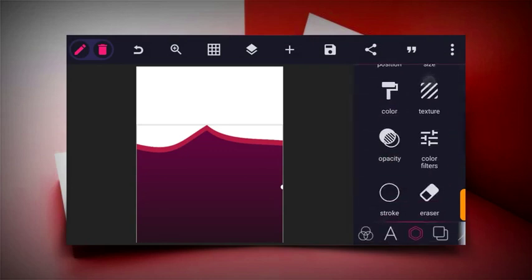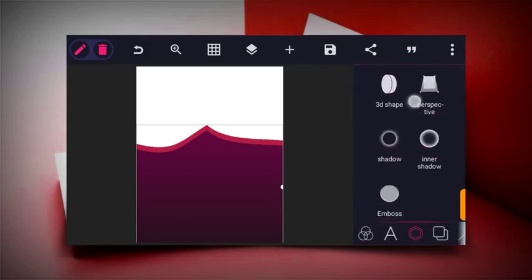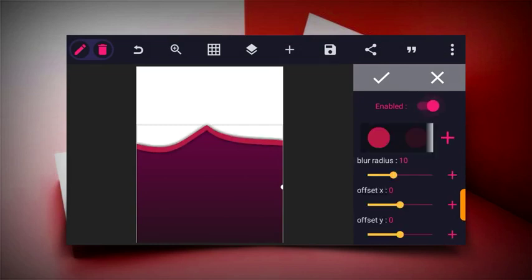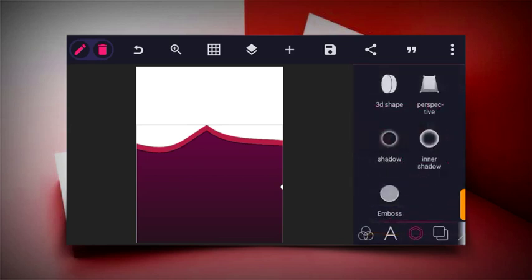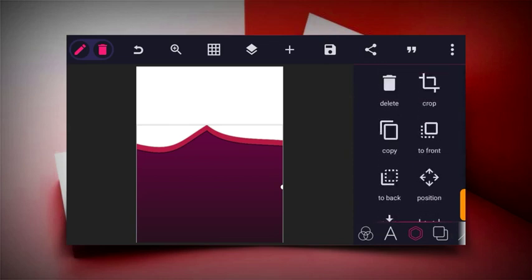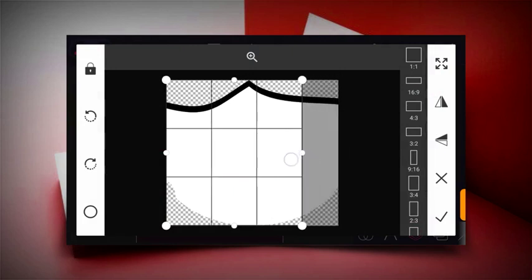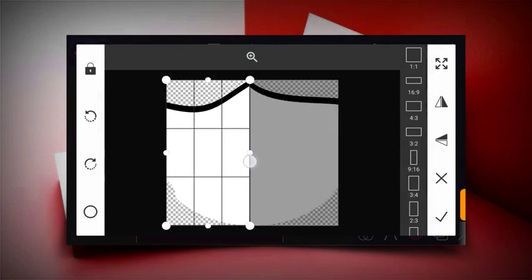So after this, the next thing we have to do now is to enable our shadow. So click on shadow and enable this. So I'll just reduce this a bit, and then the Y offset this way. So yeah, after doing this, the next thing to do now is to crop this. So I'll click on crop, scroll up, and then click on crop, and then just crop it at the middle or a bit from the middle.